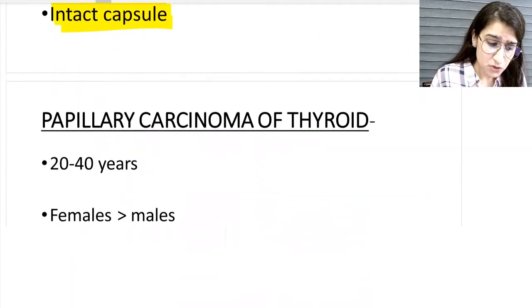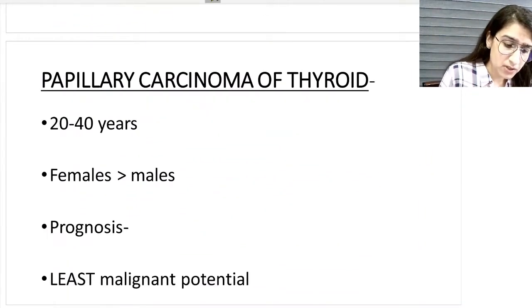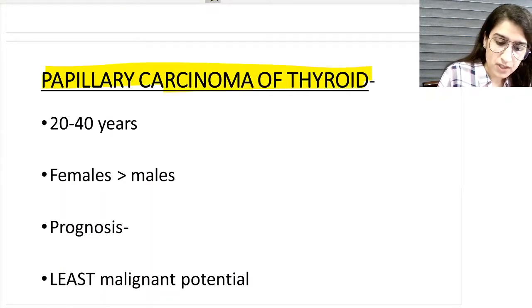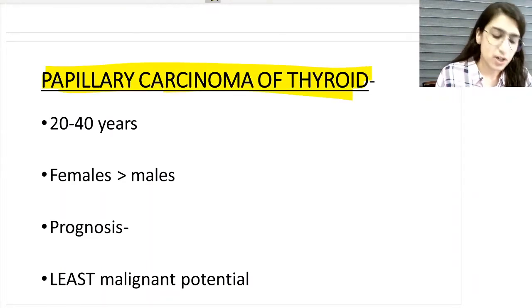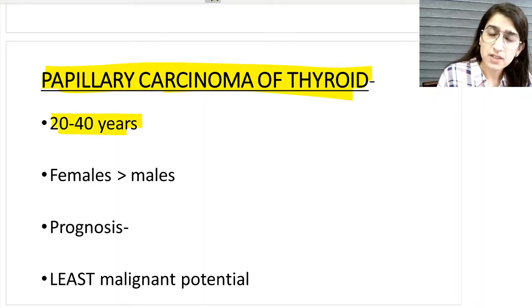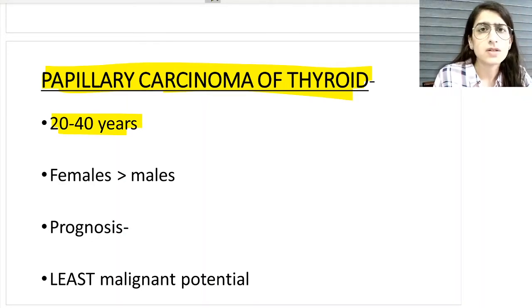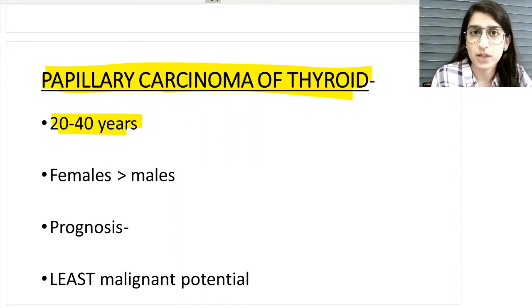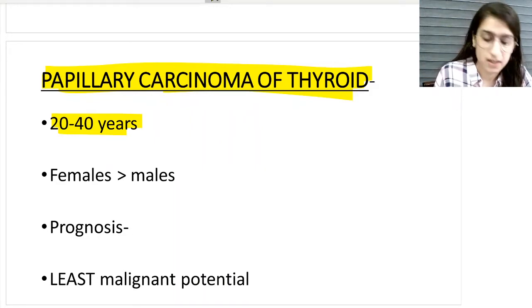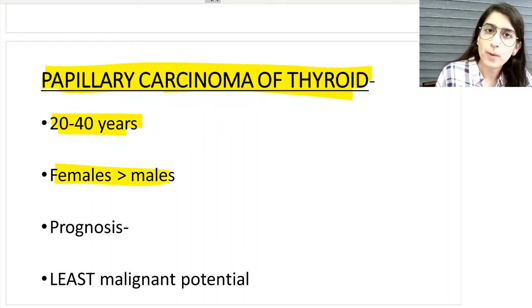Now moving further, we'll talk about the first carcinoma, that is the papillary carcinoma of the thyroid. Papillary carcinoma is generally seen in the age group of 20 to 40 years, and in my previous session I told you that all thyroid disorders are most commonly seen in females. Females are more prone to thyroid disorders, so females are more commonly involved than males.